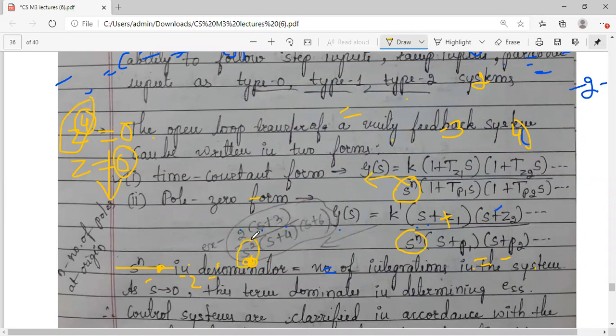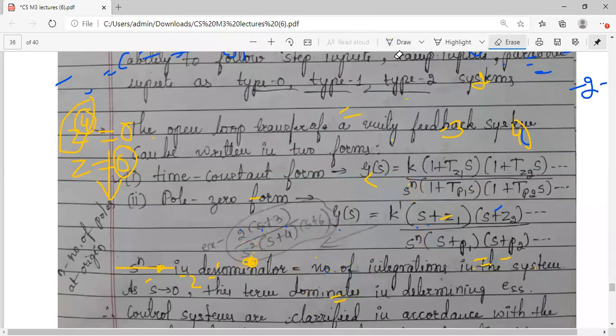Suppose here there is s square in an example. What will it mean? s square is equal to 0 means the pole value is 0. At the origin, two poles are present; as much as the power, that many poles will be present. At the origin you get two poles. That's why this n power, this n indicates the number of poles that are present at the origin, and it even indicates the number of integrations that are present in the system. I'll tell you how it is.